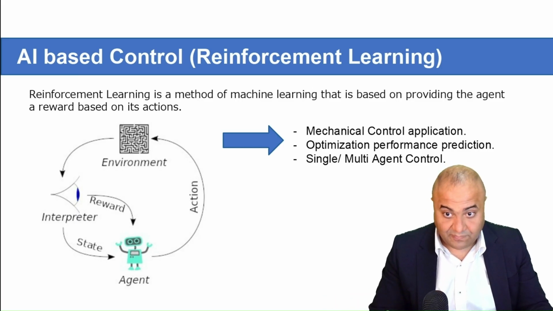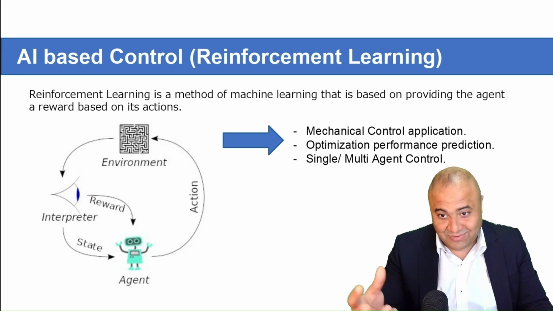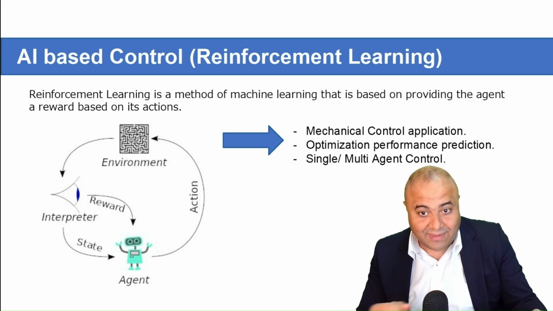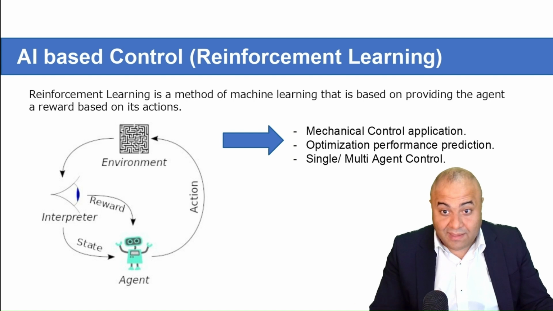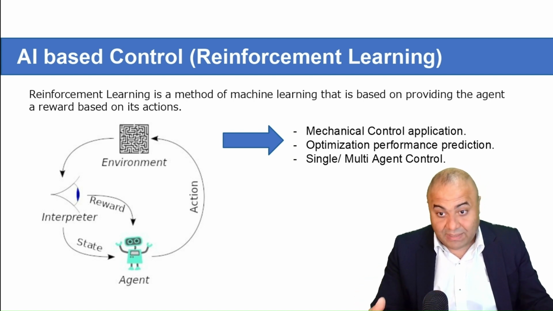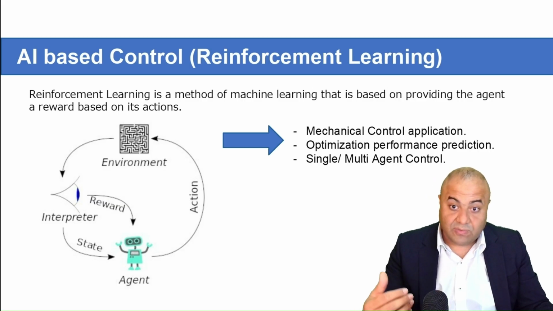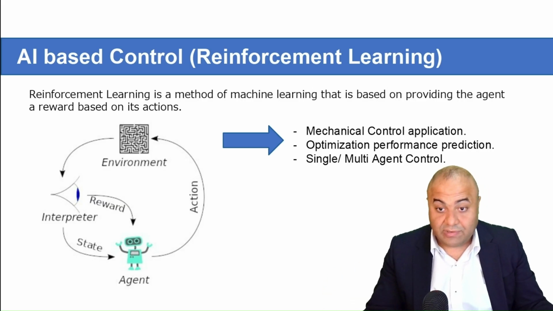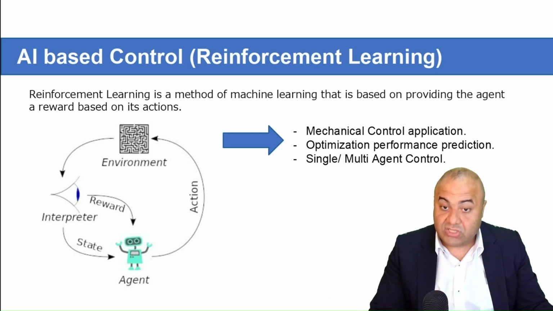That is the agent. Of course, we call it he, but it's a computer. The possible applications of the agent are, of course, mechanical control or in general engineering control applications.